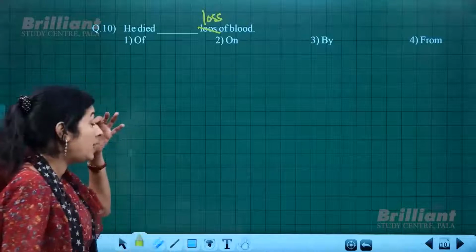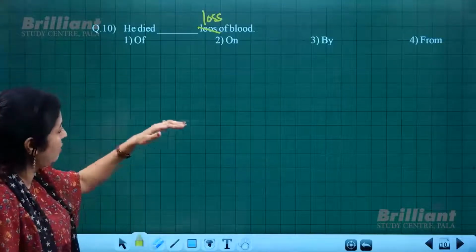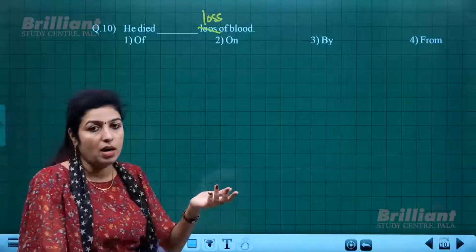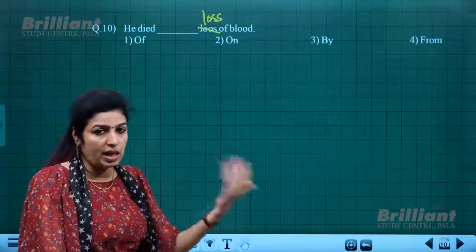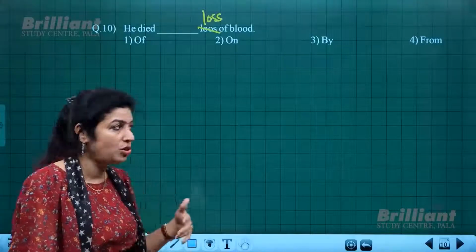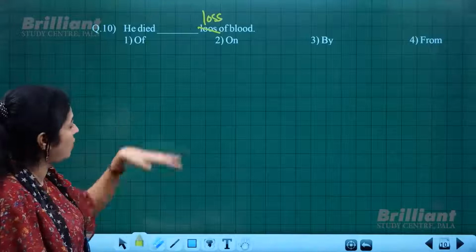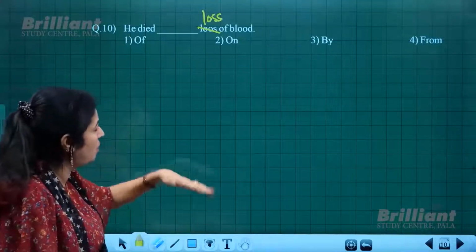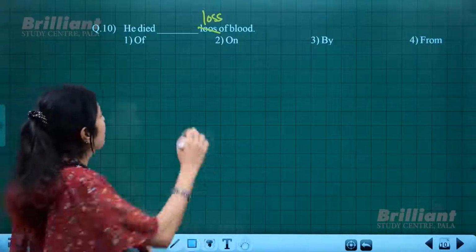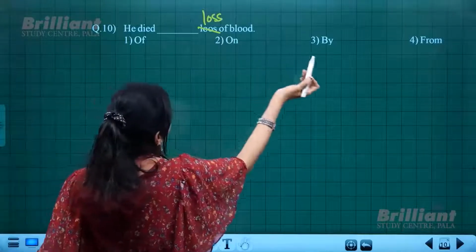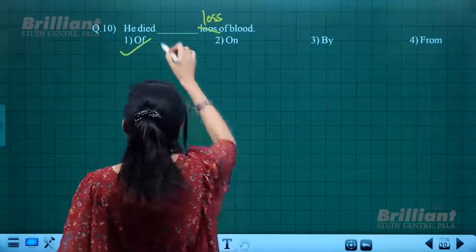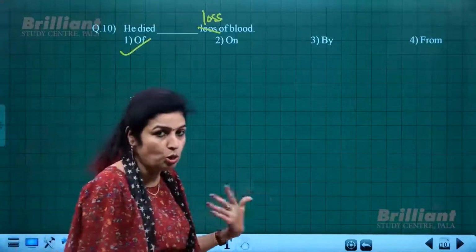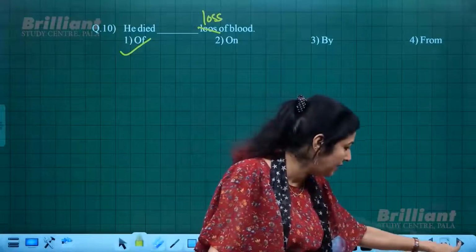Next, here also it should be "loss of blood". "He died dash loss of blood." When you read it or say it several times, automatically the word will come to you. That is, "he died of loss of blood", not died on loss of blood, or by loss of blood, or from. It should be "he died of loss of blood", because of losing too much blood. That is the meaning conveyed.